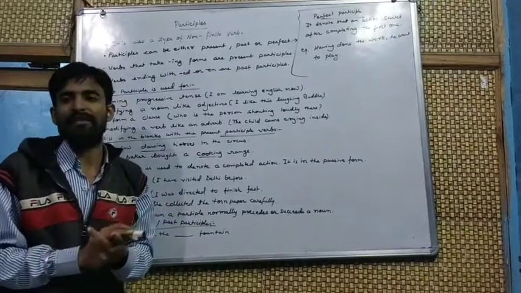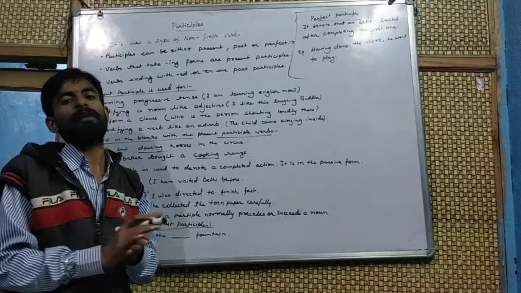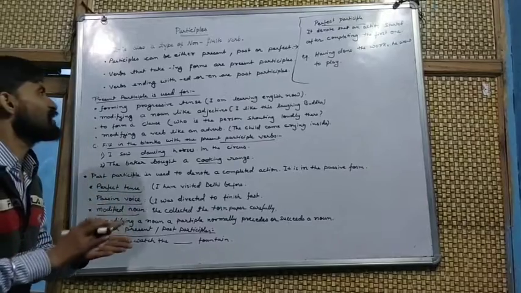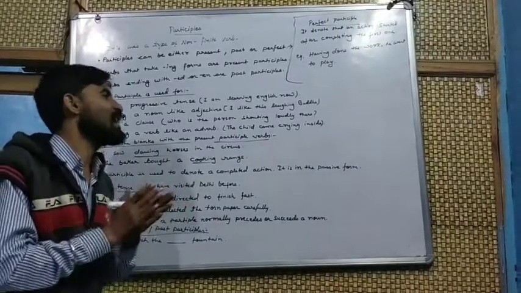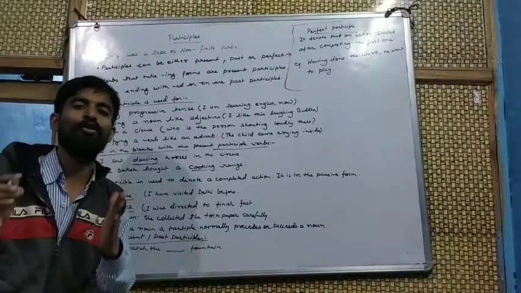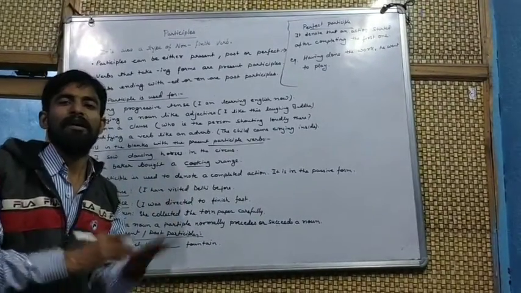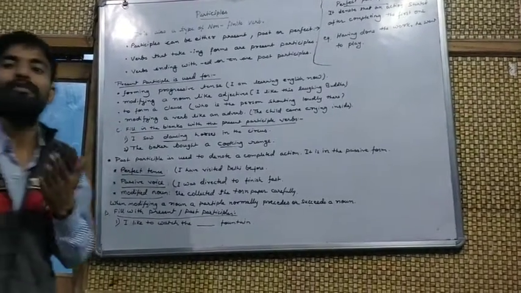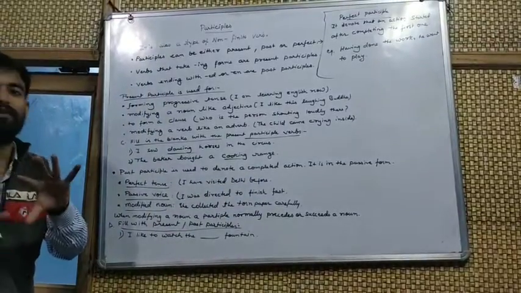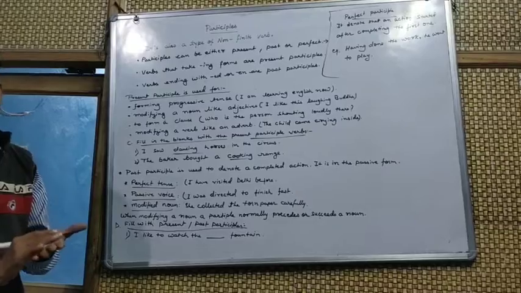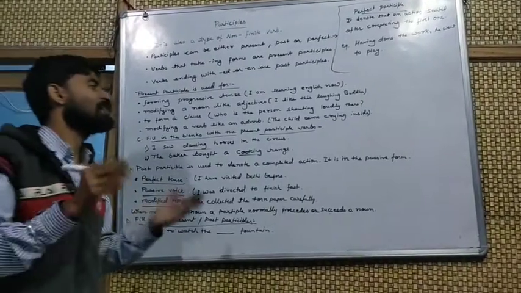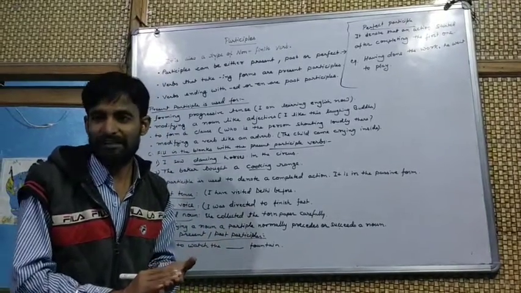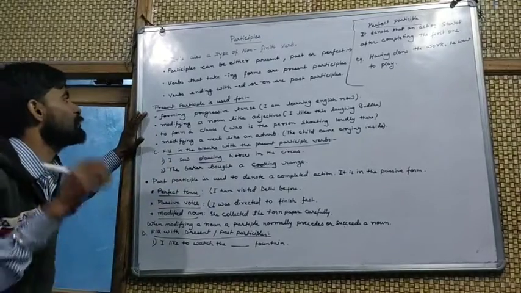We are very familiar with this, but we are not familiar with the uses of the participle. Today we will discuss the uses of the participle. First, we will discuss the present participle and where it is used. Many people don't know that they are being used as a participle. Many people think they are normal finite verbs, but verbs having the ing form do not change their form when they are used with other subjects and other tenses. This is what we call the present participle.